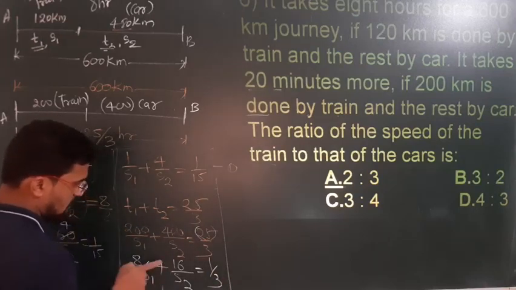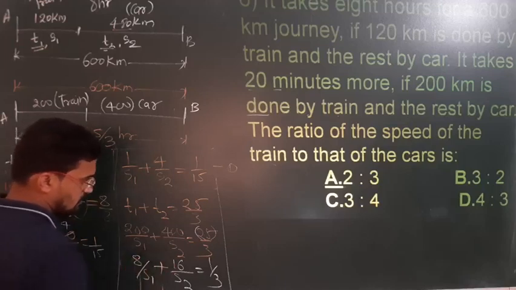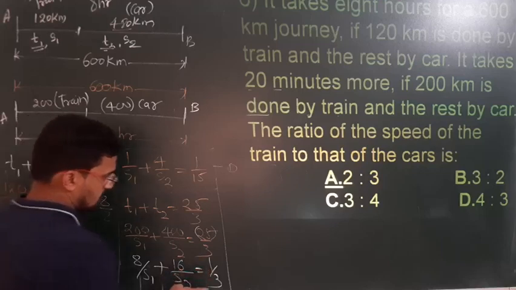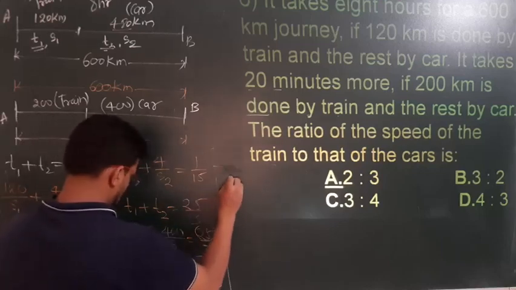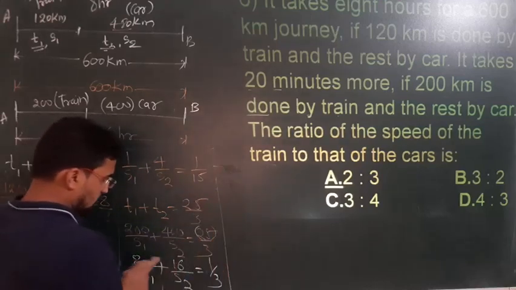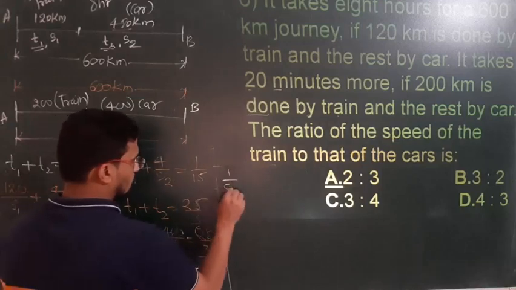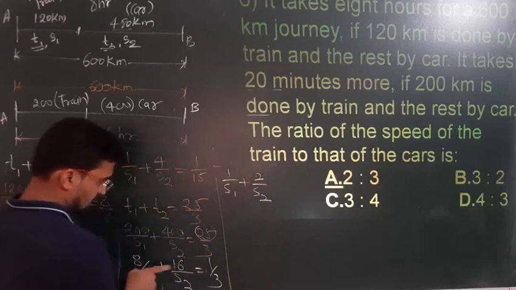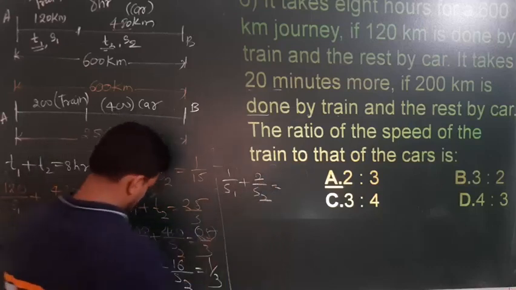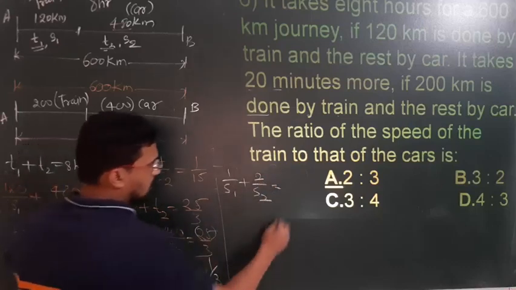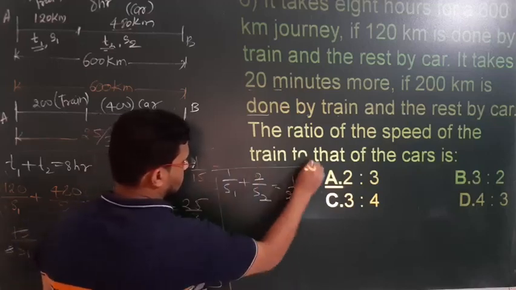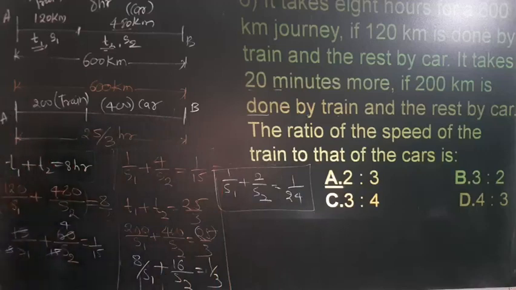After that, it can still be simplified, because 8 is here and 16 is here, you can still divide this. So I will take out the 8 common here. If you take the 8 common, it becomes 1 upon S1 plus 2 upon S2, because 8 times 2 is 16, and this 8 will multiply here. It becomes 8 into 3, 24, correct?